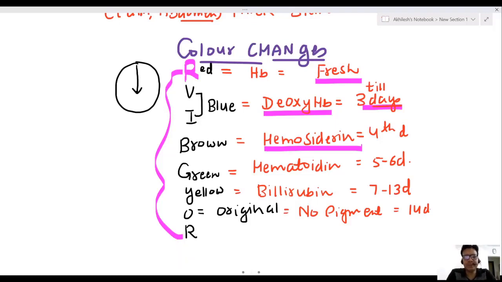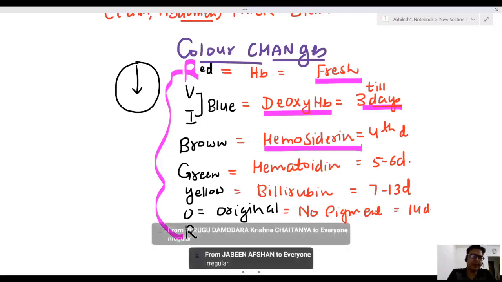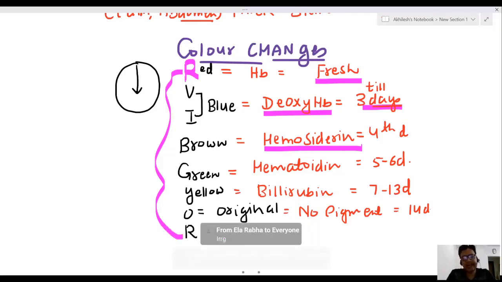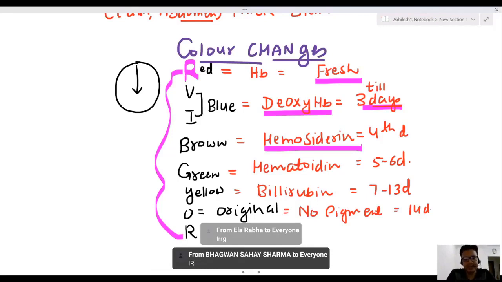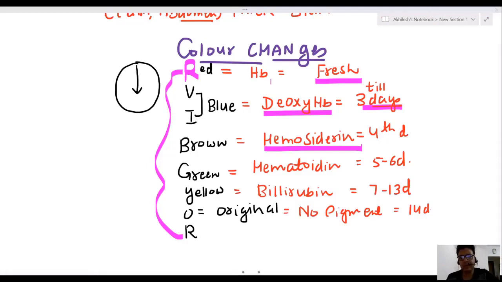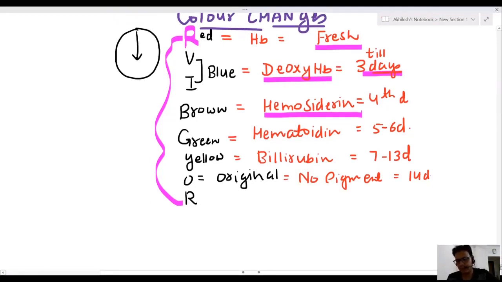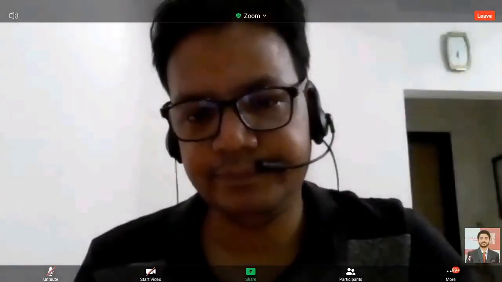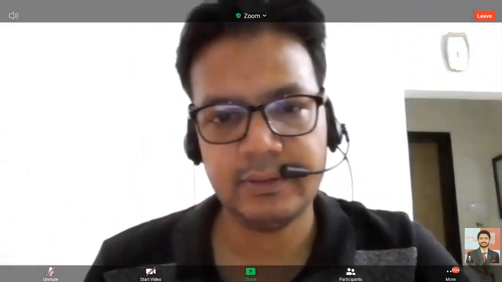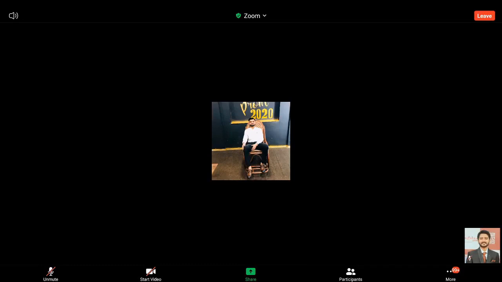What are the normal margins of a bruise, irregular or regular? Yes, these are irregular margins. So the normal margins of a bruise are irregular margins. Okay? Irregular margins.